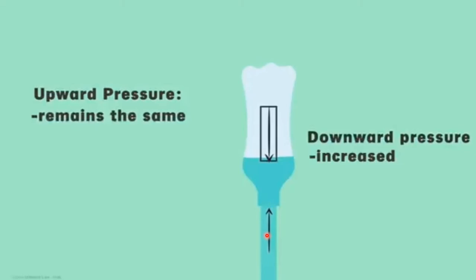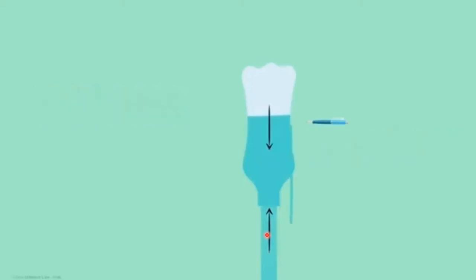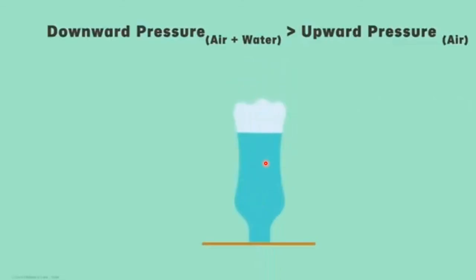When we make the holes in the bottle, we allow air to flow inside it from the top. The air from the top started exerting pressure on the water. That is, the combined pressure of air and water can easily overcome the upward pressure exerted only by air.